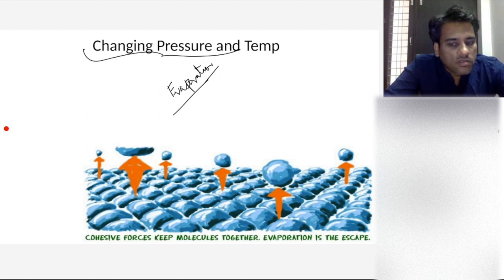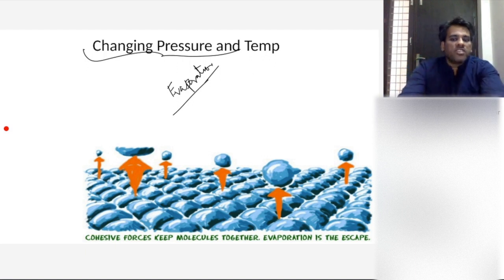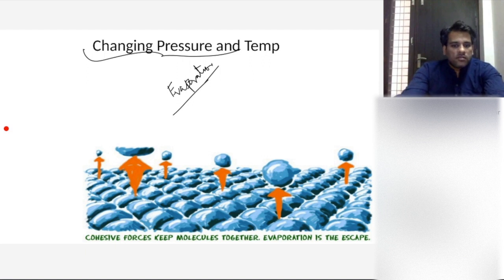Transformation of water to vapor in change of temperature. Okay. If we change temperature, evaporation will happen.